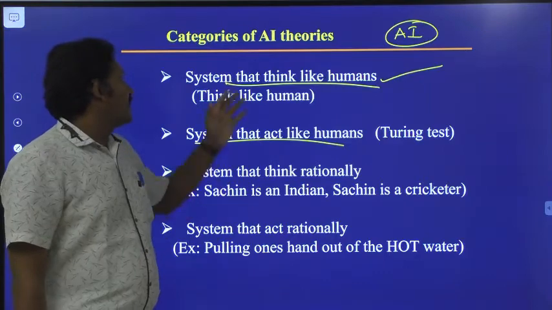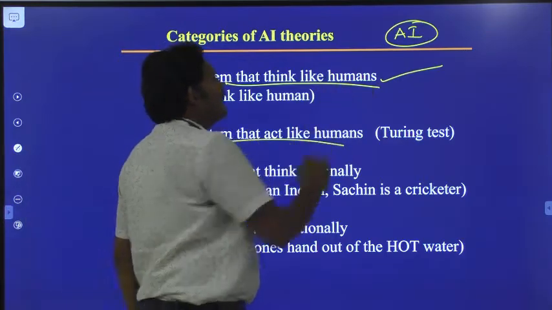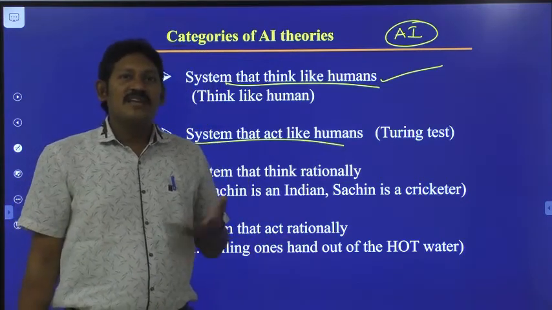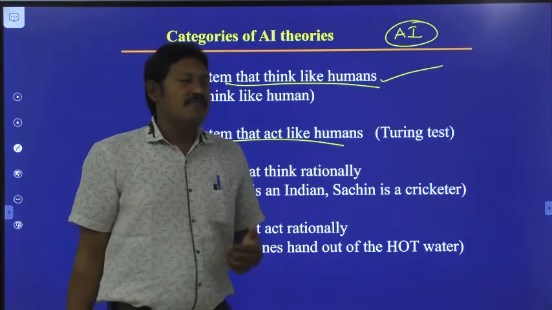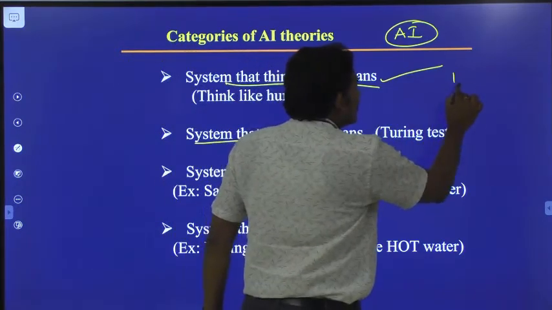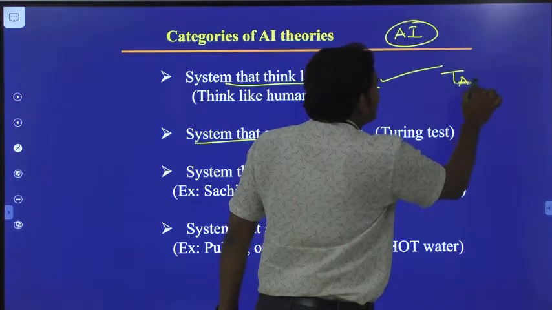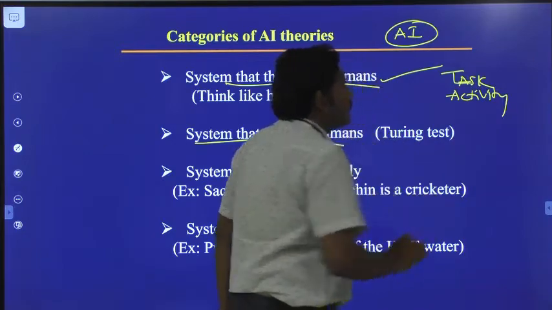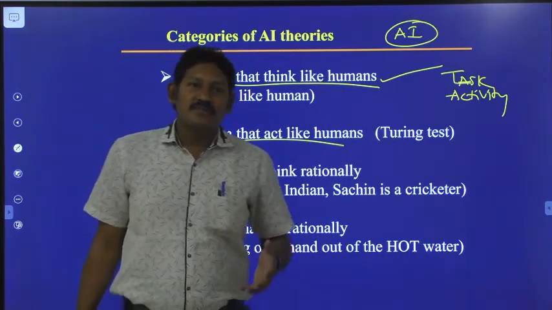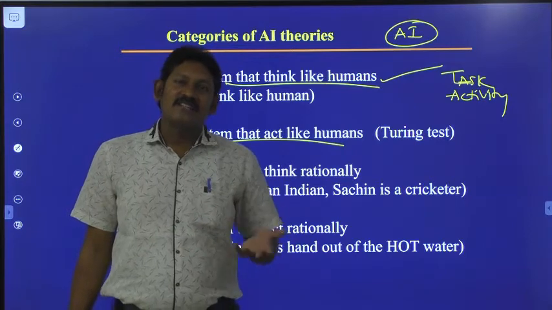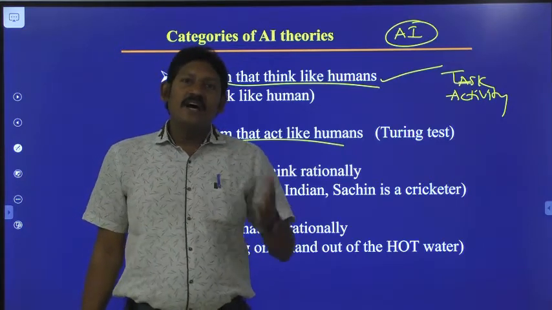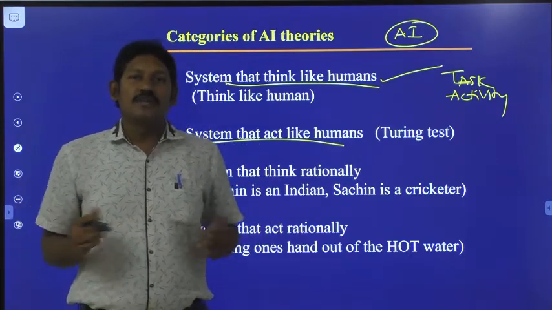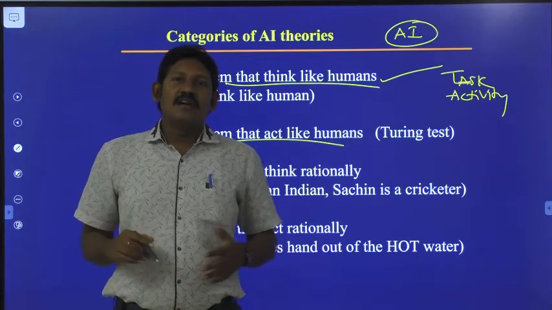Coming to the first point, we should make a system that thinks like human. Whatever AI based machine we are going to develop should think like human. If a human being performs any task, activity or action, the human being gets benefited. Unless we are benefited, we don't do that. Yes or no? Unless we are benefited, we don't do that.